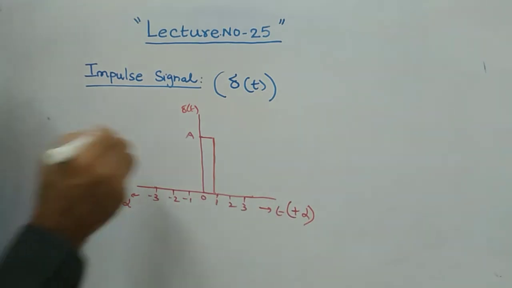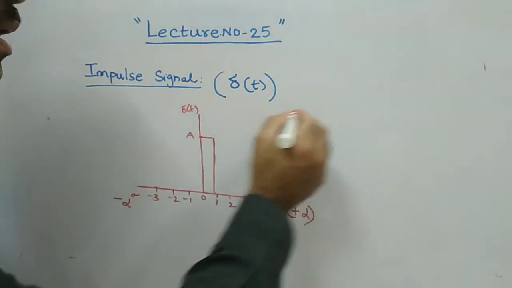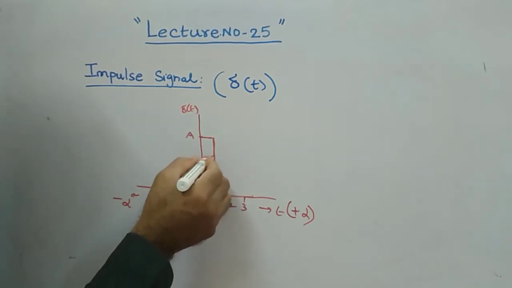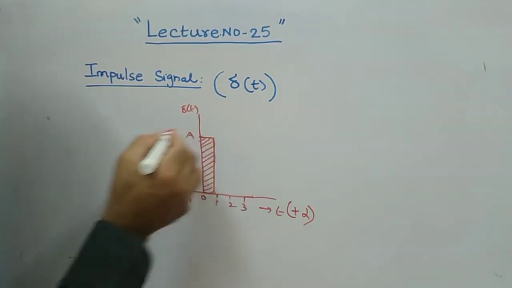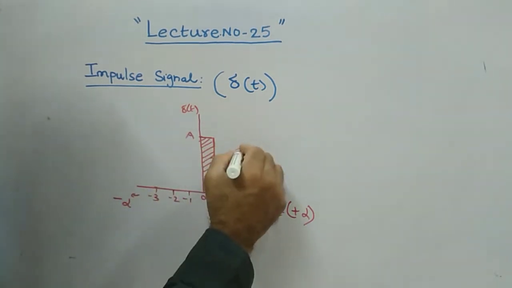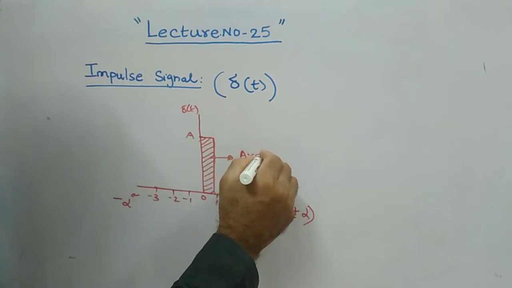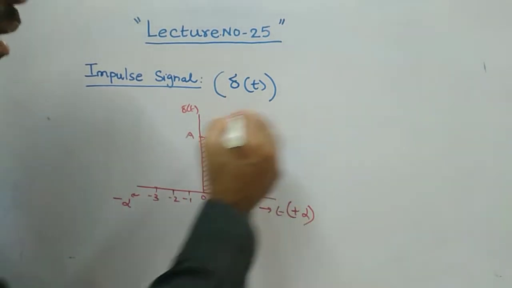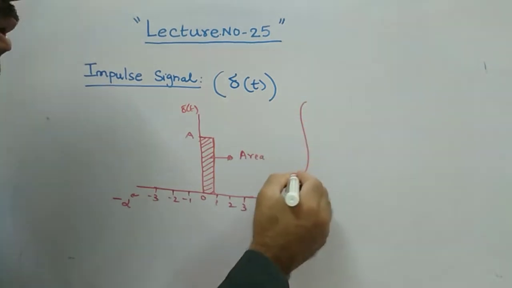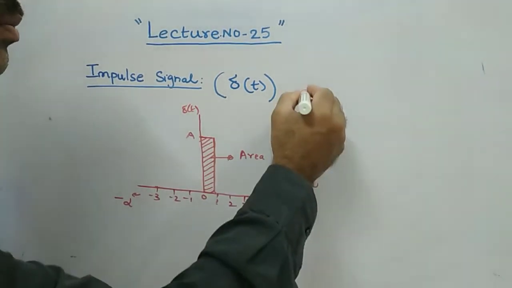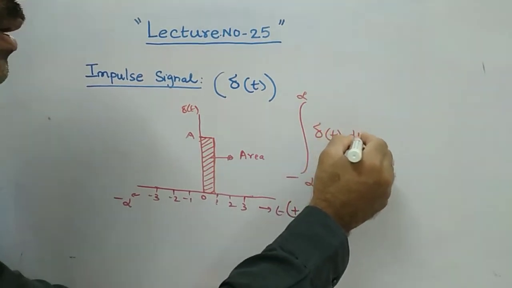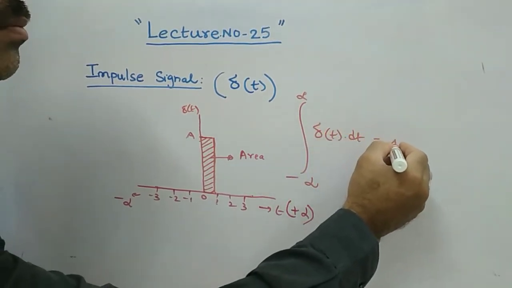The very important property is the area under the curve. This dotted shaded portion is called the area. The area under the curve from minus infinity to plus infinity, the integral of delta of t dt, is equal to 1.